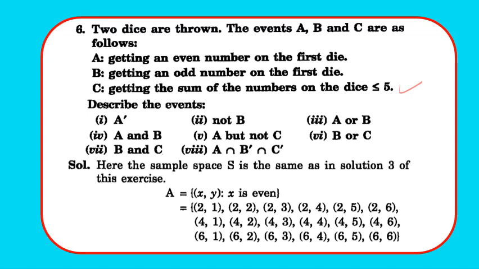Now when we throw two dice, we get in total 36 outcomes. We remember that sample space. So first, A is getting an even number on the first die. So A is equal to (2,1), (2,2), (2,3), (2,4), (2,5), (2,6), all the even numbers on the first one, that is (4,1), (4,2), (4,3), (4,4), (4,5), (4,6), and (6,1), (6,2), (6,3), (6,4), (6,5), (6,6).